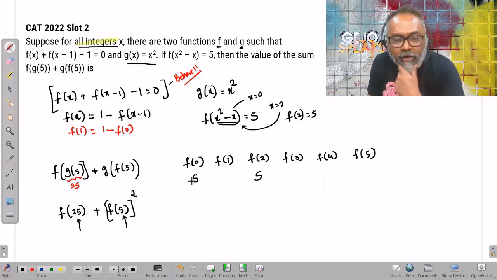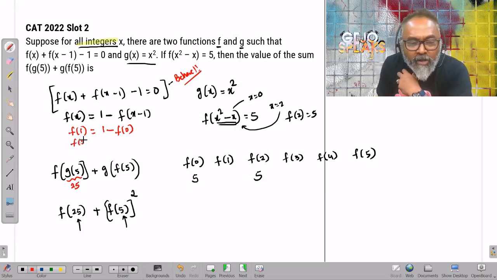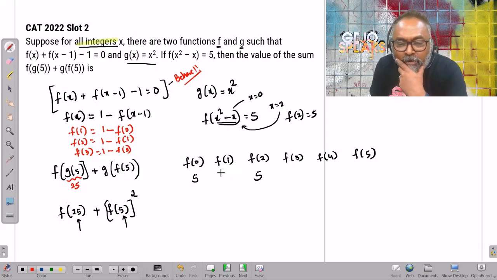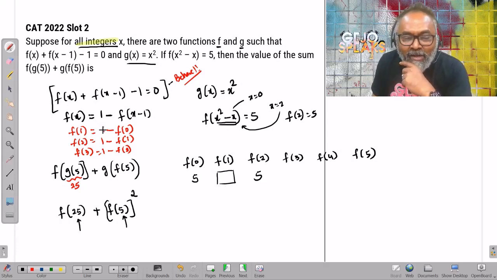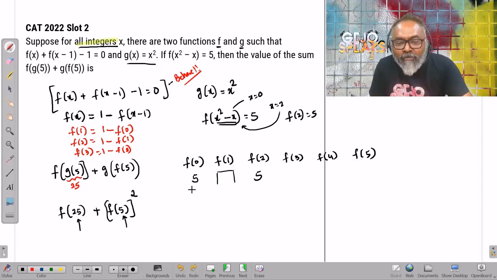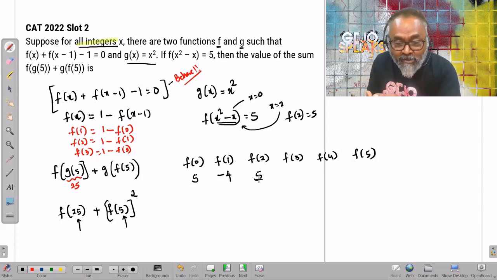If I want to find out f of 2, that means 1 minus f of 1. If I want to find out f of 3, that is 1 minus f of 2. That simply means to find this value, all I have to do is subtract 1 minus the previous value. What is 1 minus 5? Negative 4. Okay, this makes sense.